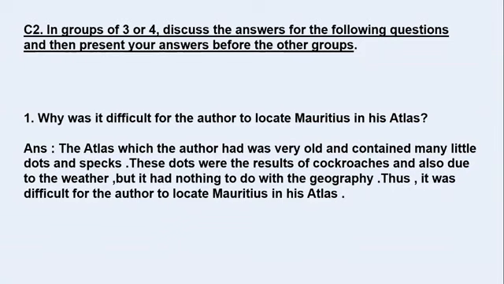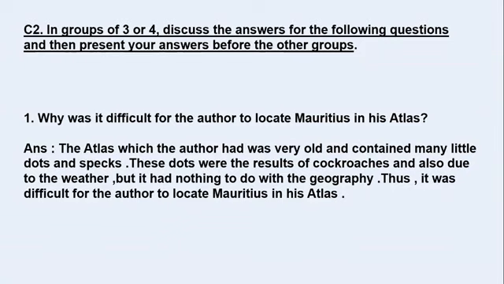Students, here we come to know that the atlas which the author was using was very old, and it had many little dots and tiny spots and holes. Why were these dots and specks there? Because it was a very old one and many cockroaches had passed through that atlas, and that was the result of the cockroaches.